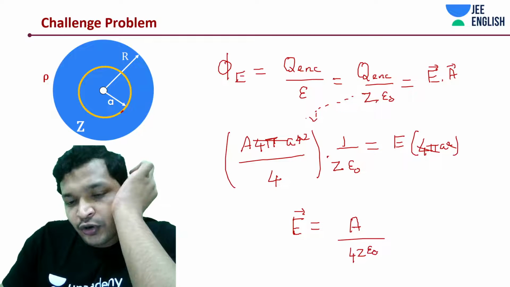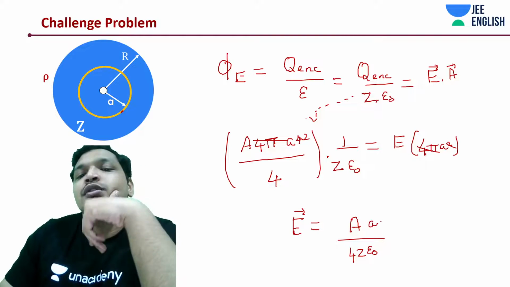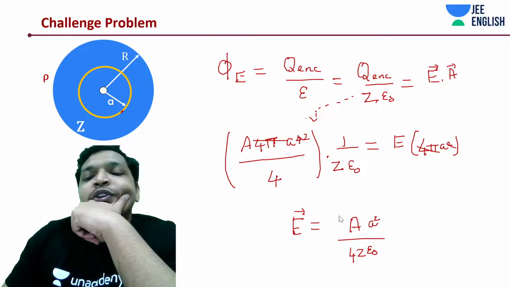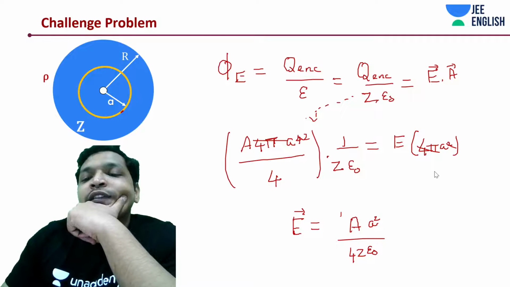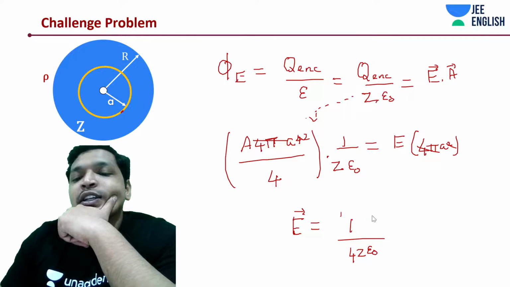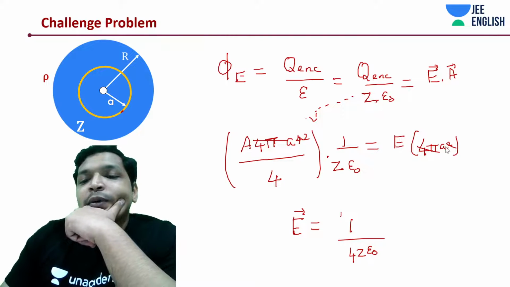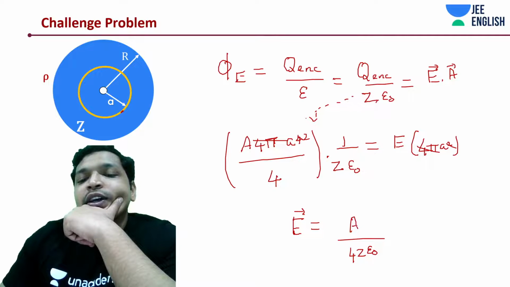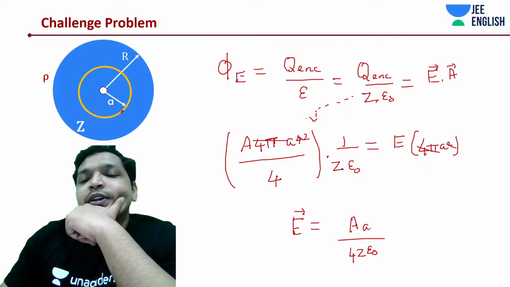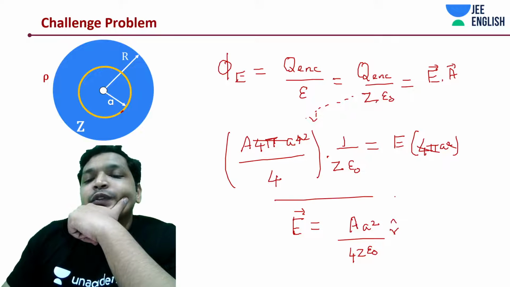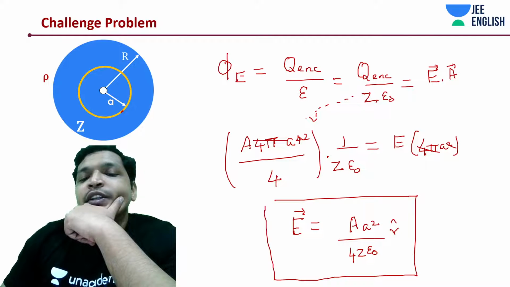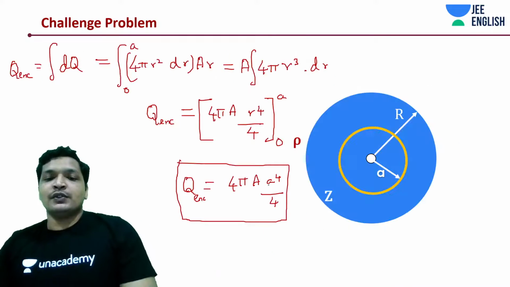4z epsilon naught into a square. I thought of actually changing the a to r after this question because both look like a. Ultimately, it is a. Right, this is quite simple. R cap. Was there any difficulty in this question? I don't believe so. Okay, this was a simple question, guys.